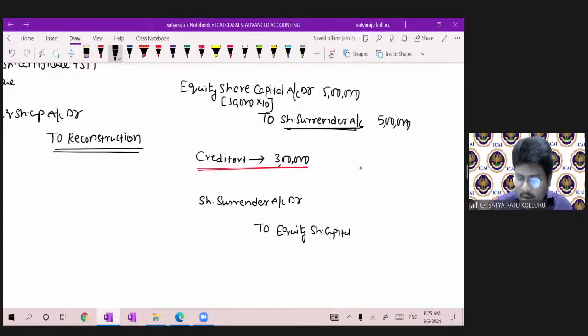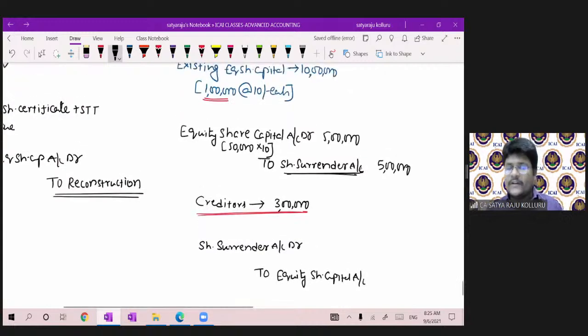At the time of utilization of share surrender, the entry should be reversed. That is, share surrender account at R to equity share capital. When transferring the amount to share surrender account, the entry is equity share capital to share surrender. Again, you are reissuing, so the entry should be reversed: share surrender account at R to equity share capital account.